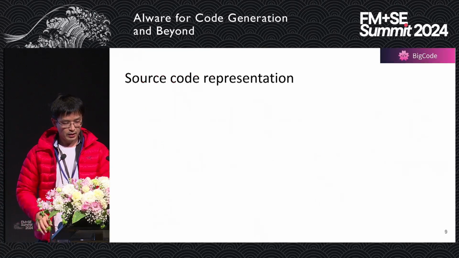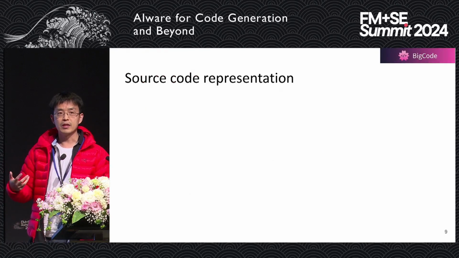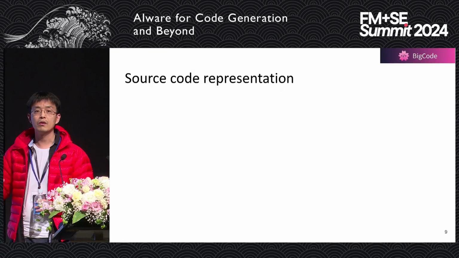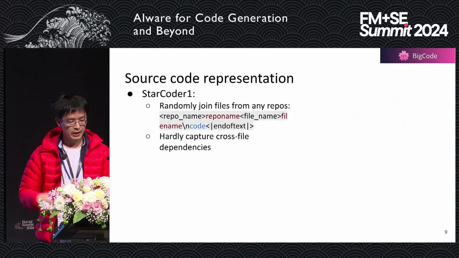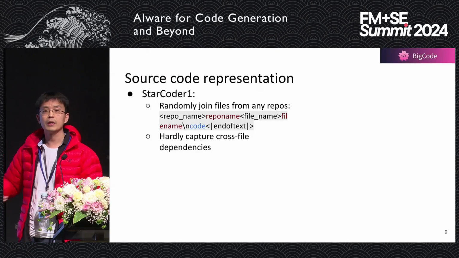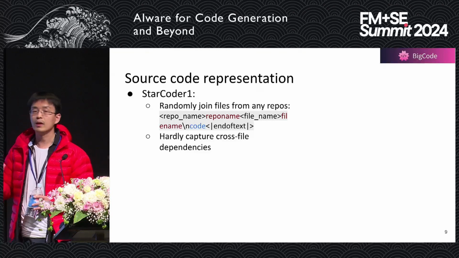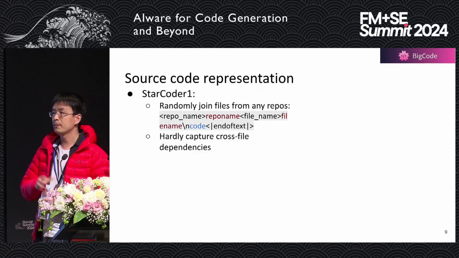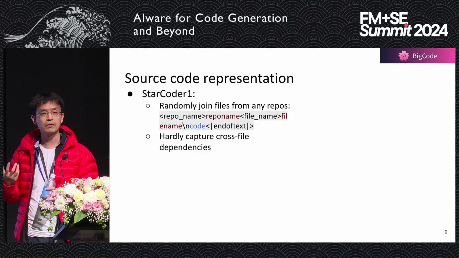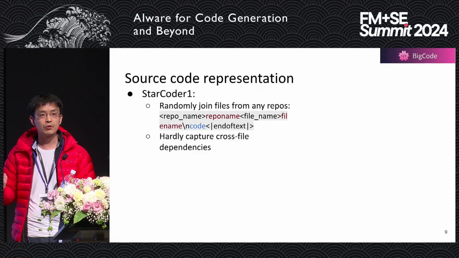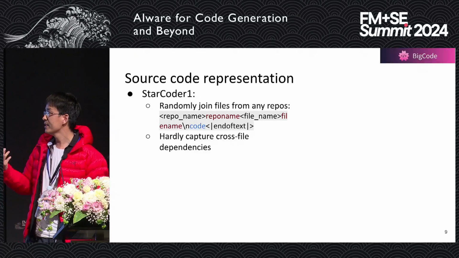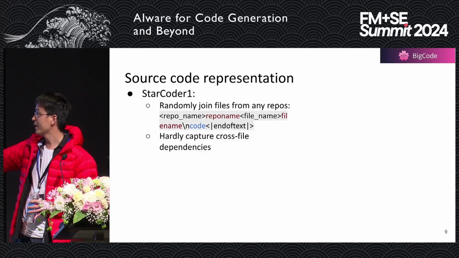I'll just give you some brief introduction. How do we prepare the source code for all those projects, right? As I said, not only StarCoder1 but also many other code language models basically just mix code files from different projects all together to train the model. Basically, every single file is embedded by itself.